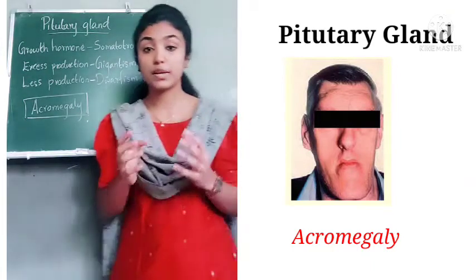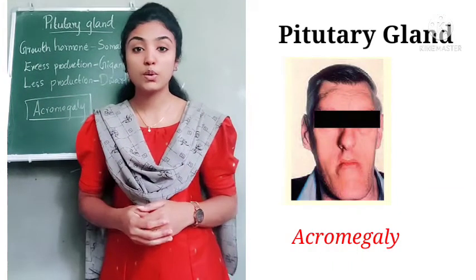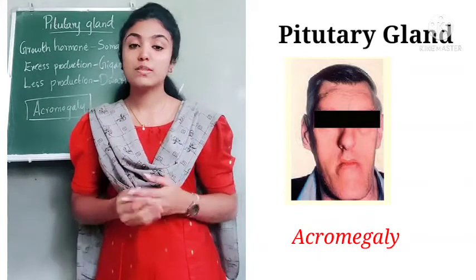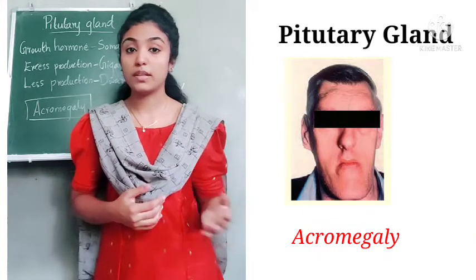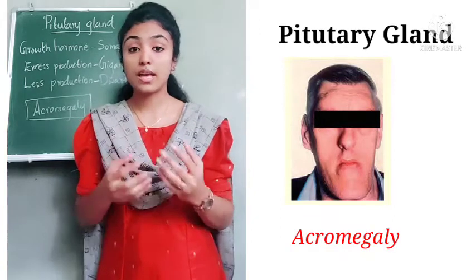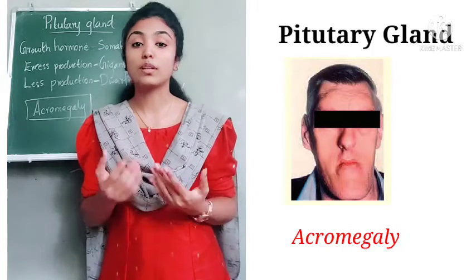So what is acromegaly? Acromegaly is a condition of excess growth of bones in our face, jaws and fingers. Here you can see a person affected with acromegaly. Those people will have an excess growth of bones on their face, on their jaws and on their fingers.